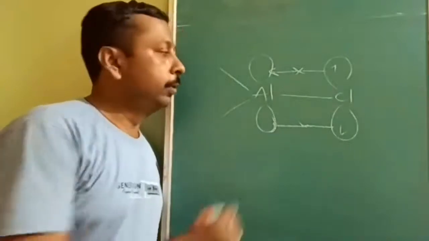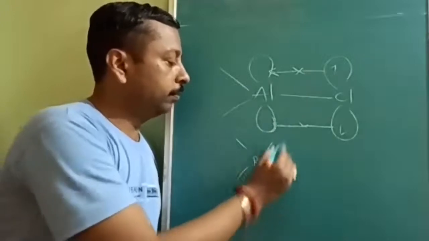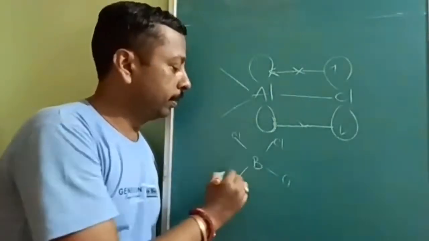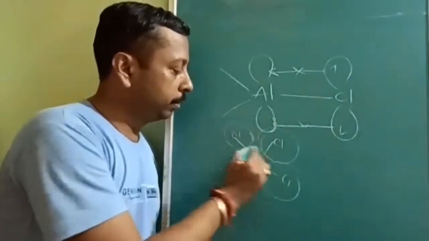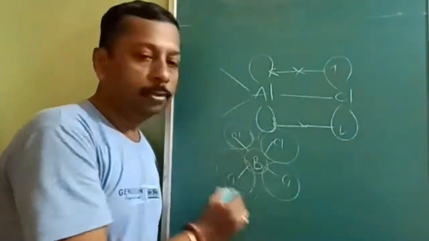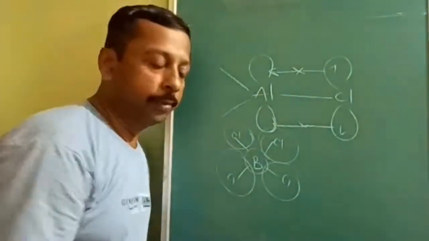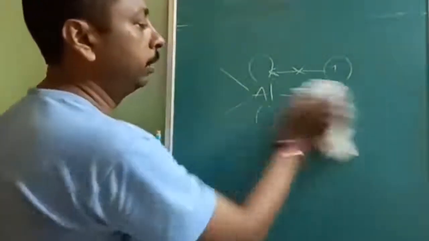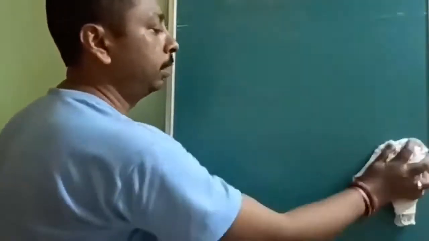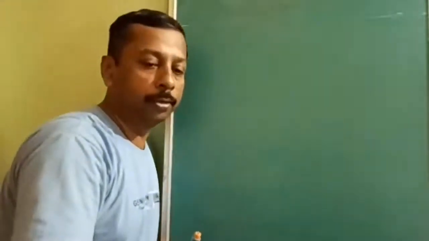If boron formed 4 chlorine bonds, they would be very close to each other because of the small atomic size, so lone pair repulsion would be more. To avoid that, boron adopts back bonding, and aluminium adopts dimerization by accepting the lone pair in the form of a coordinate covalent bond.